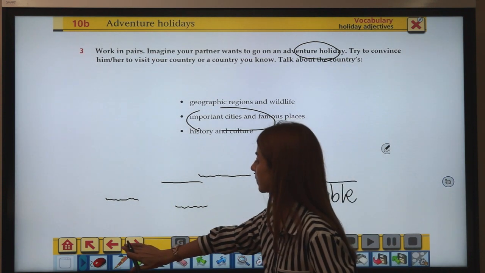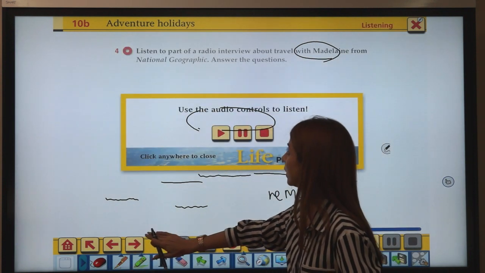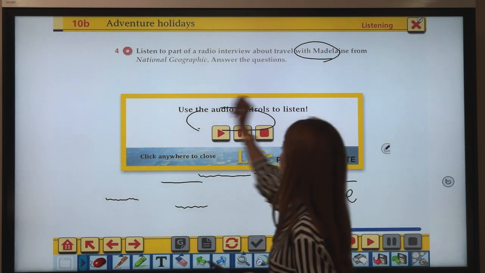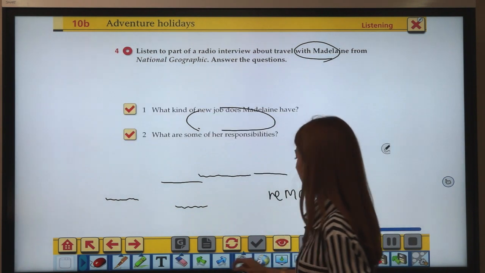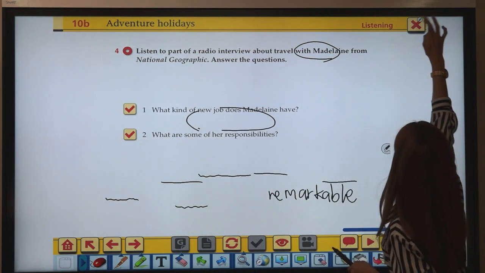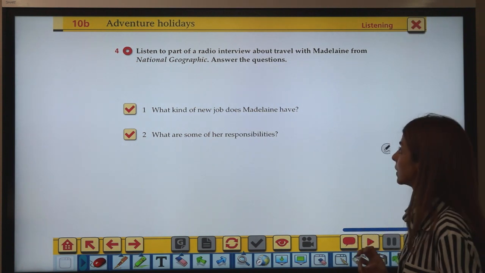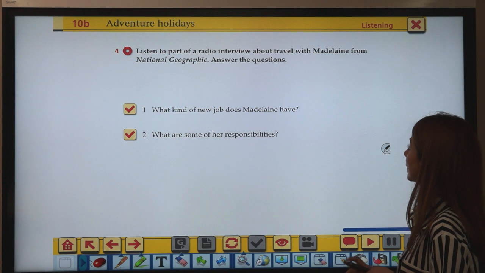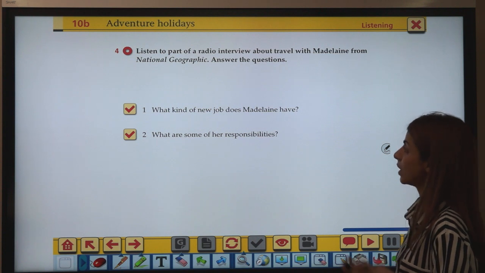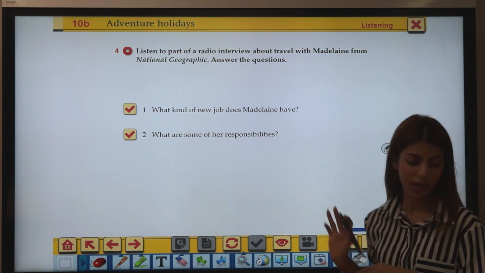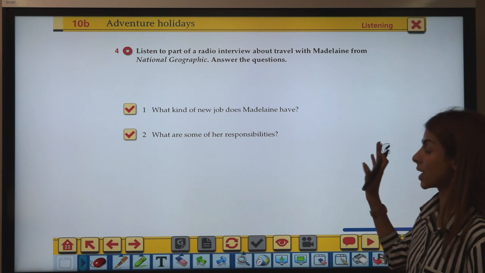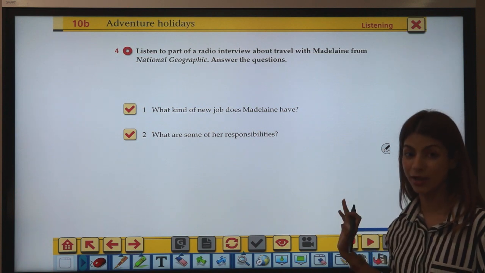We'll skip exercise 3 and then we'll move on to exercise 4. In exercise 4, you'll be listening to an interview, right, about travel with Madeline from National Geographic. You have to answer the questions. Actually, you'll be doing exercise 4 and exercise 5 for this listening.